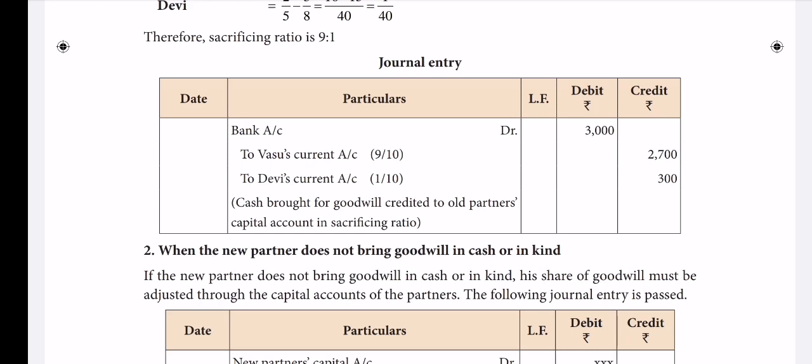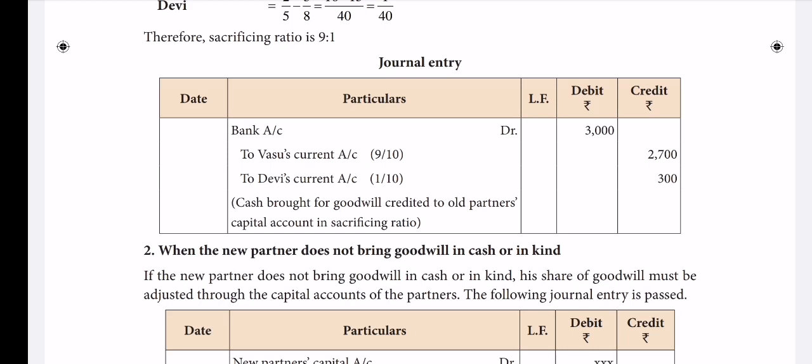Instead of cash, if he brought any asset, what's the accounting treatment? And finally, if the partners withdrew the goodwill received, what is the accounting treatment? All I have seen in the previous video.